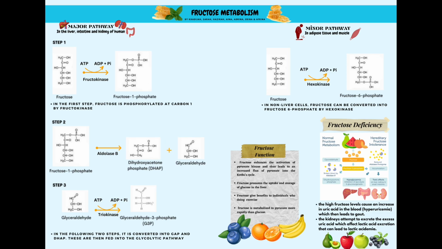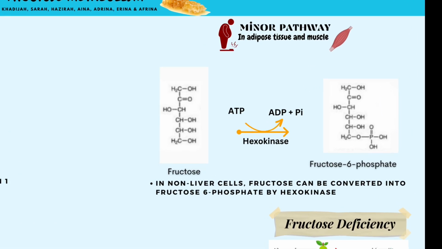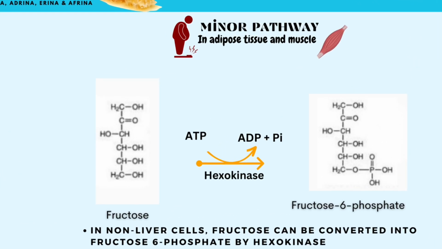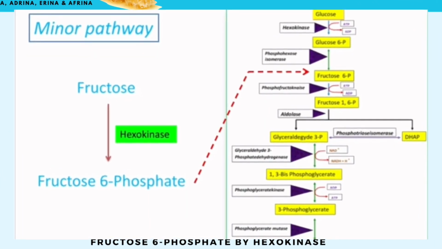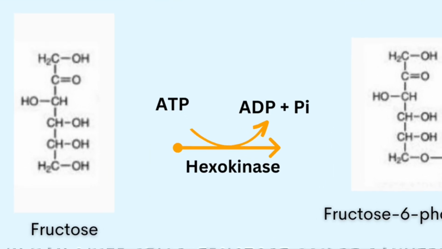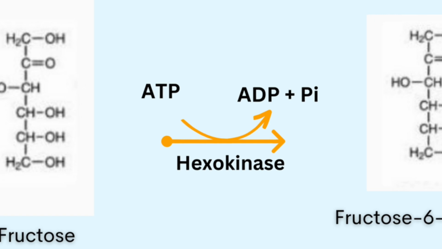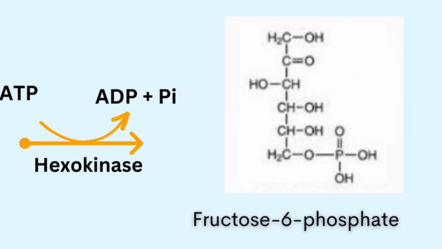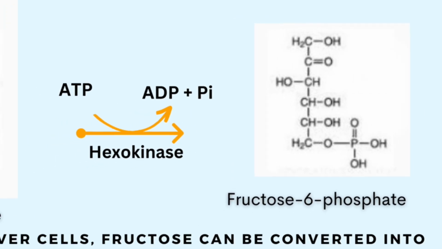Now, in other tissues and other cells, there is a simpler pathway that is followed. If we recall stage 1 of glycolysis, we form fructose 6-phosphate in step number 2, and in step number 3 of stage 1, we transform that fructose 6-phosphate into fructose 1,6-bisphosphate. So the simple step is to take that fructose and use an ATP molecule and the special enzyme called hexokinase, and we form fructose 6-phosphate that can be fed directly into the glycolytic pathway in stage 1.